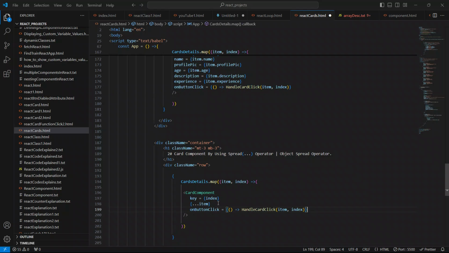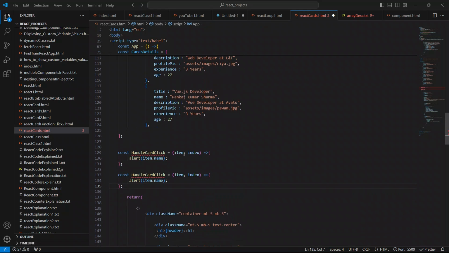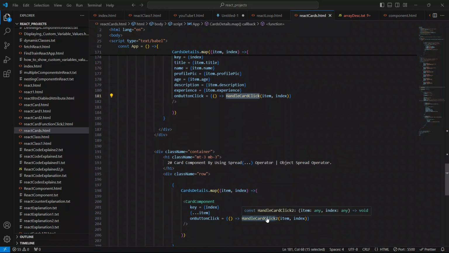And just say here handle click 2, and we will pass the item same and index same also. Sorry, and just come here, copy this method name, and rename this to handle card click 2.